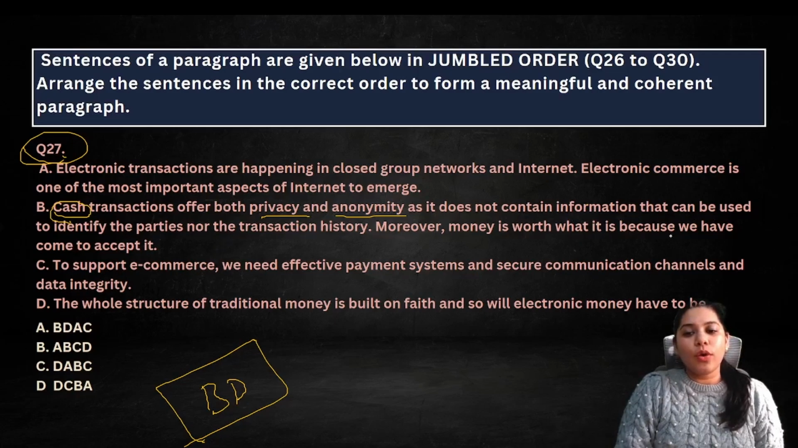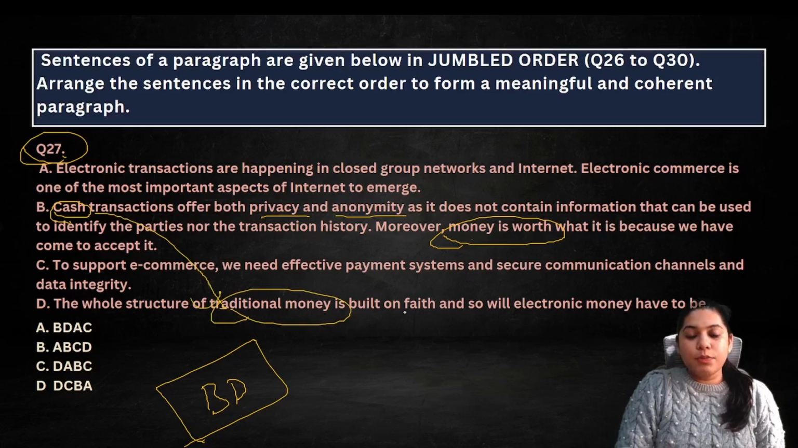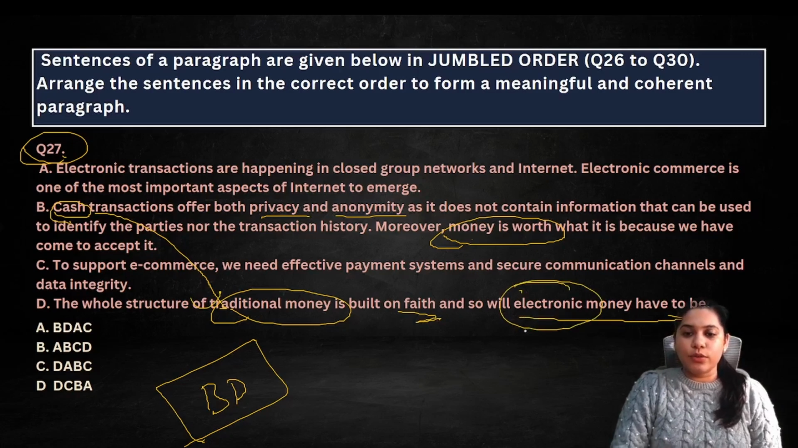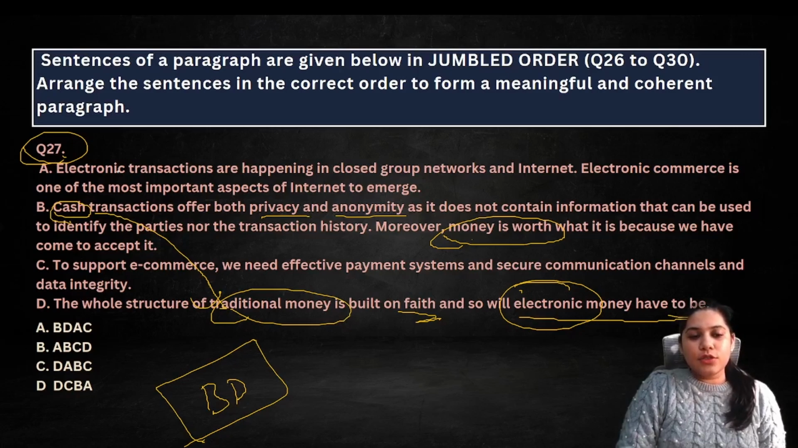Moreover, money is worth what it is because we have come to accept it. Basically, the money is still worth something even though we are getting cash, right? So the whole structure of traditional money, what is traditional? The cash transaction is built on trust, right? So will electronic money have that? So electronic में भी वो होना पड़ेगा अगर हमें जाना है, basically उसमें तो होता ही है पर इसमें ये trust पे है. Then in the rest of the sentence, if you see, we are talking about electronic transactions. So traditional money is what? This cash only. So that makes B and D a pair.